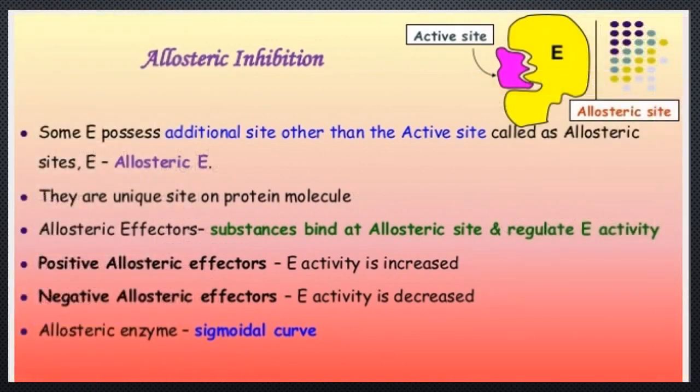Next, allosteric inhibition. Some enzymes possess an additional site other than the active site. These sites are known as allosteric sites, and such enzymes are known as allosteric enzymes. They are unique sites on the protein molecule. Next, allosteric effectors. They are the substances which bind at the allosteric site and regulate enzyme activity. Allosteric effectors are of two types: positive allosteric effectors and negative allosteric effectors. Positive allosteric effectors increase the enzyme activity, and negative allosteric effectors decrease the enzyme activity. They give a sigmoidal curve.